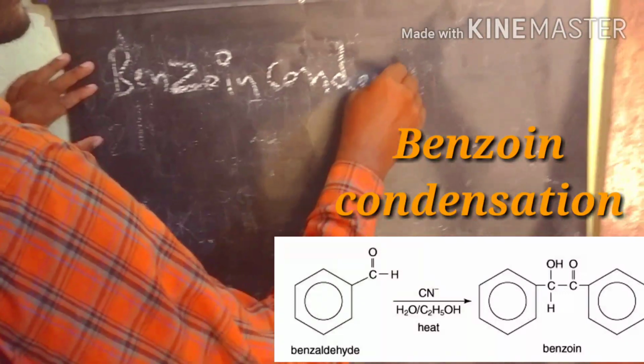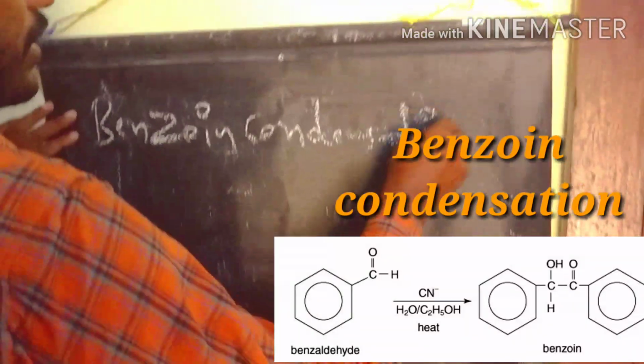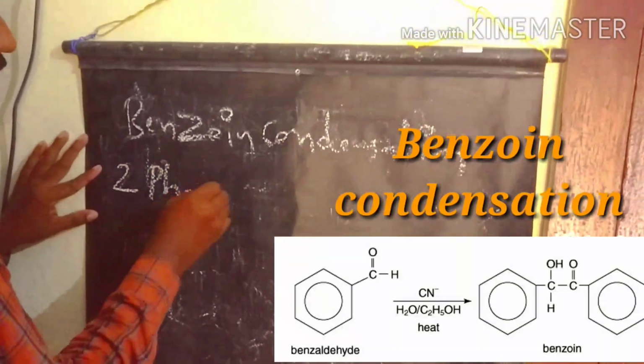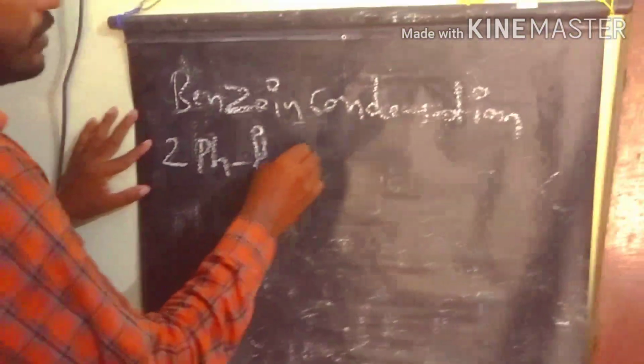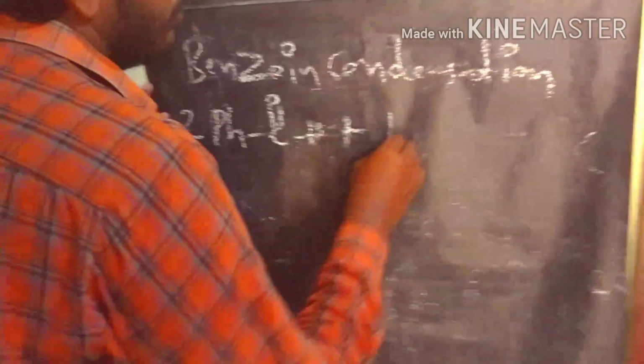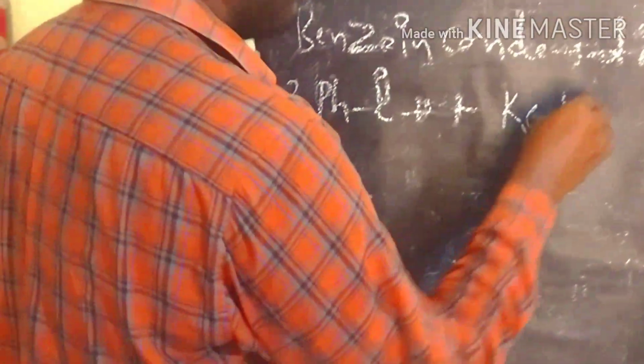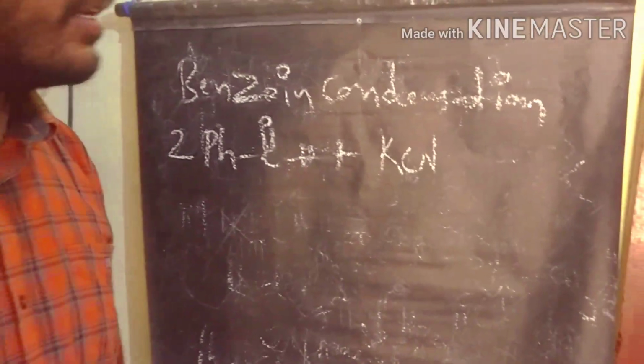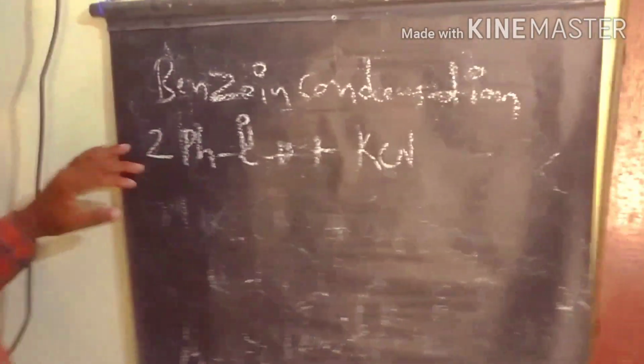Benzoin condensation. The reagent here: 2 moles of benzaldehyde plus the reagent potassium cyanide. We are getting this benzoin product.